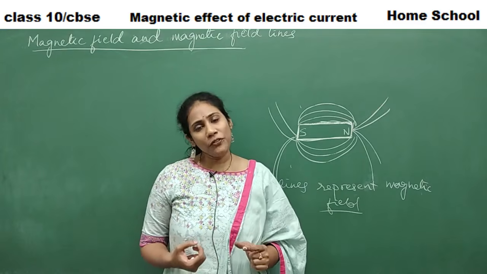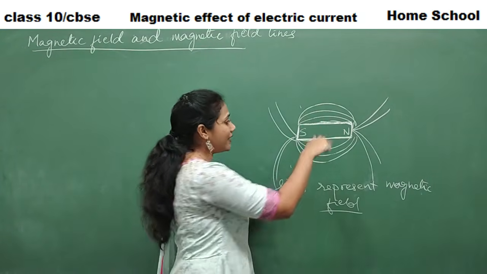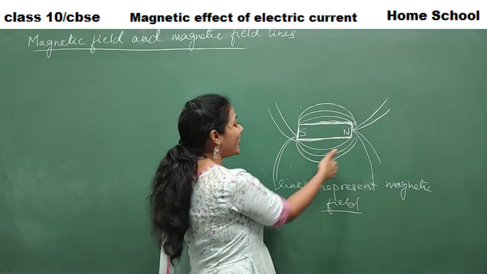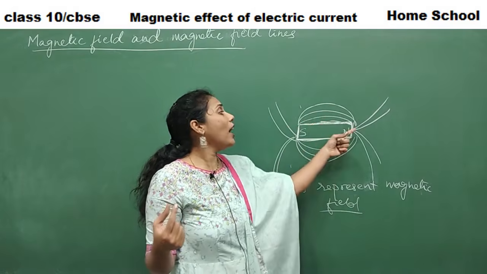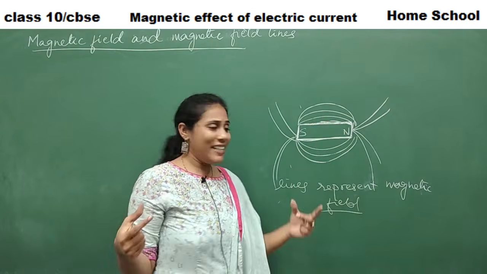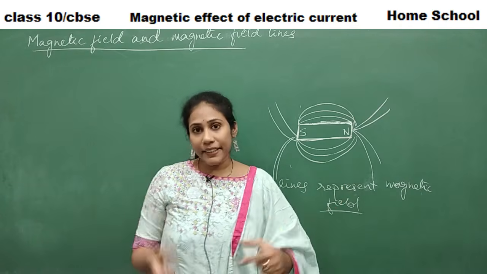So with the help of the experiments, we got to know how to find out the magnetic field, that is, in how much area you can experience a magnetic force, right? And how to draw field lines. So what are field lines, guys? They are just the representation of magnetic field.